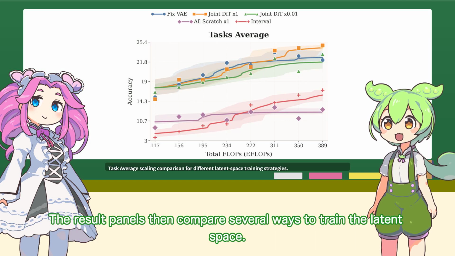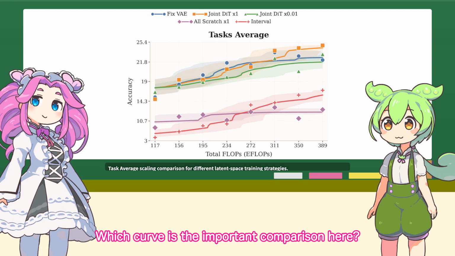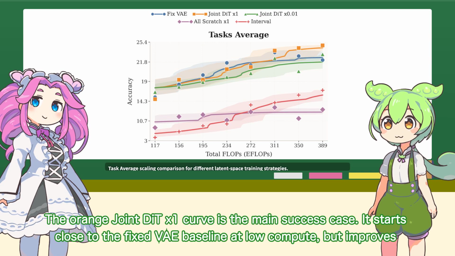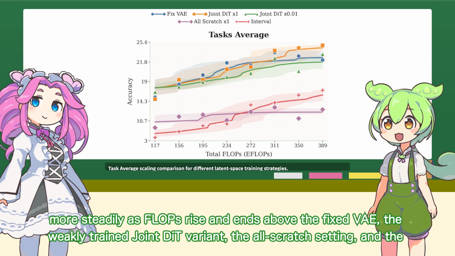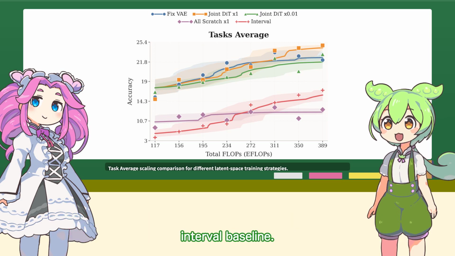The result panels then compare several ways to train the latent space. Which curve is the important comparison here? The orange joint DiT curve is the main success case. It starts close to the fixed VAE baseline at low compute, but improves more steadily as FLOPs rise and ends above the fixed VAE, the weakly trained joint variant, the all-scratch setting, and the interval baseline.